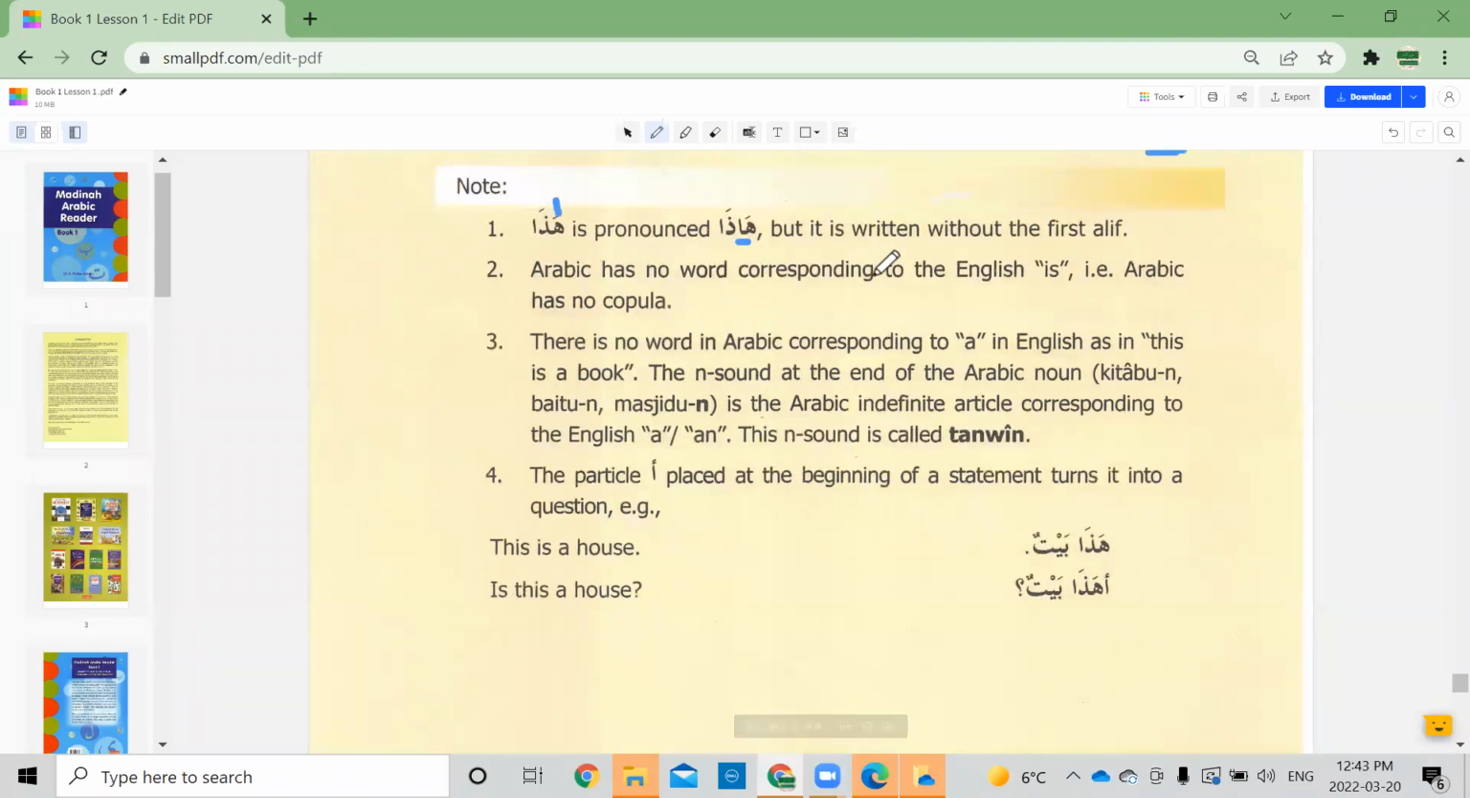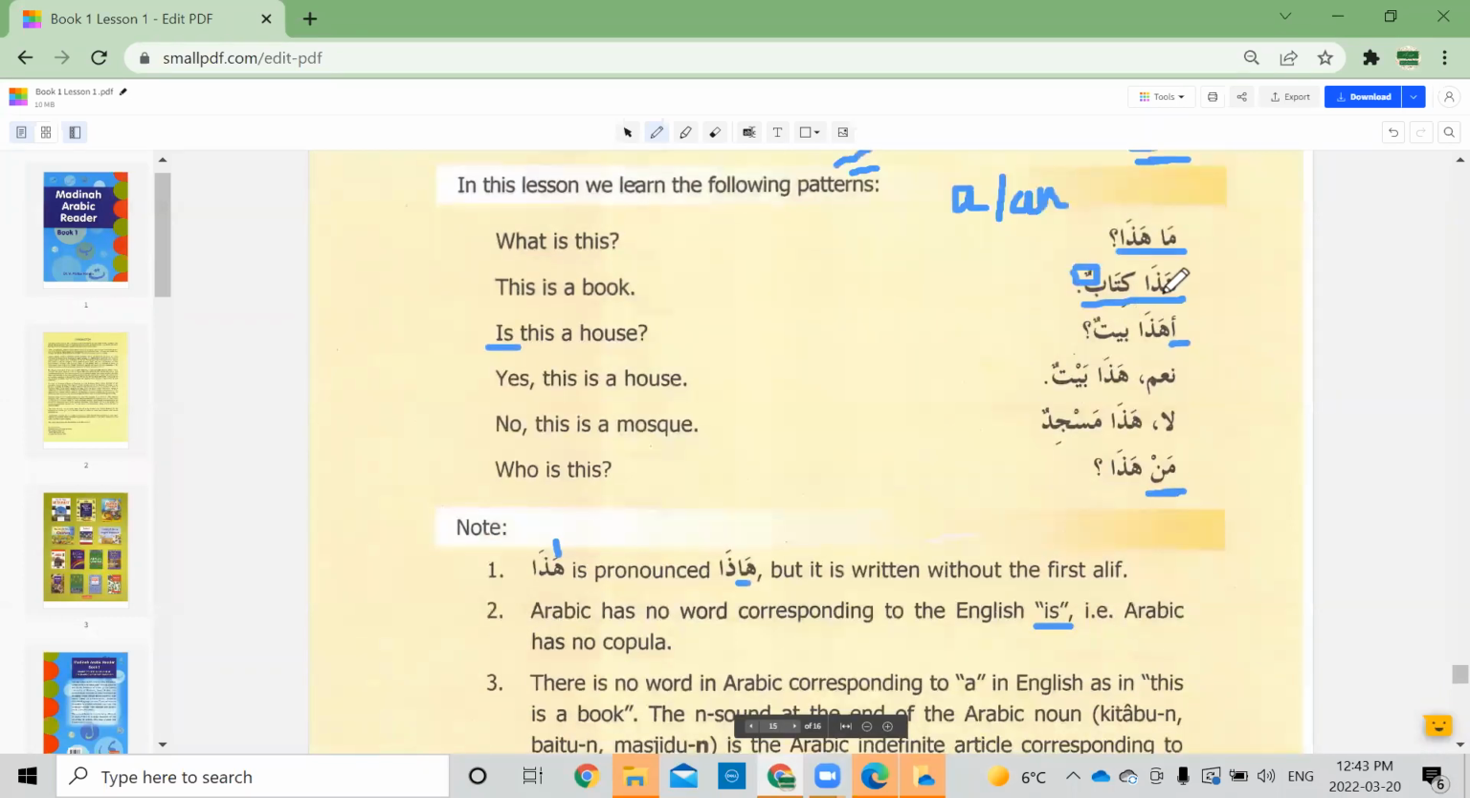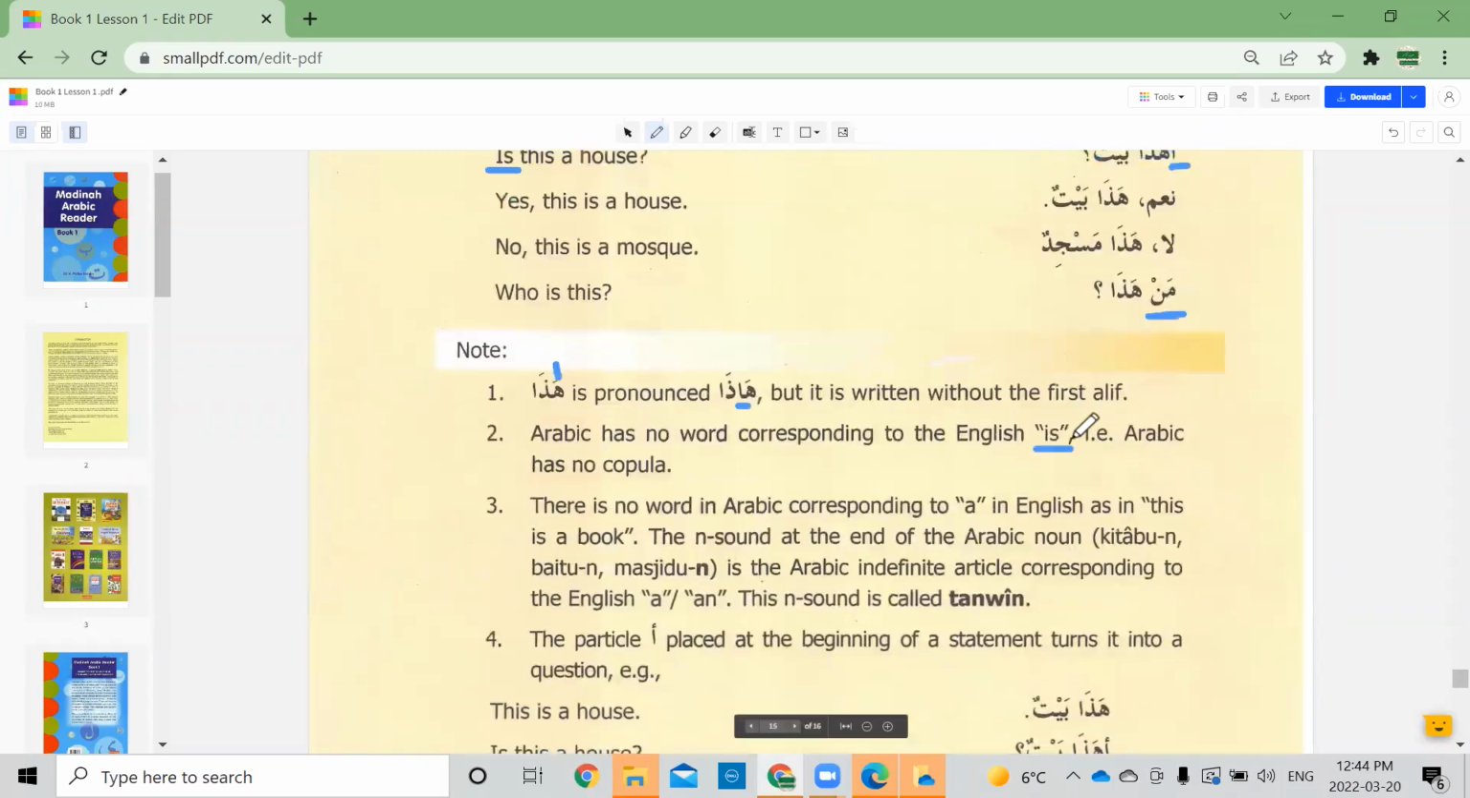And also, as I mentioned, there's no word for "is" in the Arabic language. We put it in when we do the translation. For example, if we look here again, Haza kitabun. Haza means this, kitabun means a book. So when we do the meaning, we get "this, a book," and we have to put the "is" in English to make sense of the sentence. So there's no specific word for "is" in Arabic.